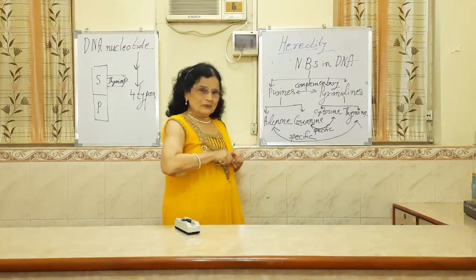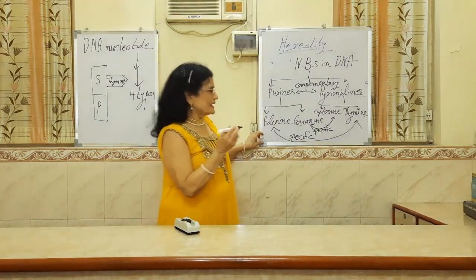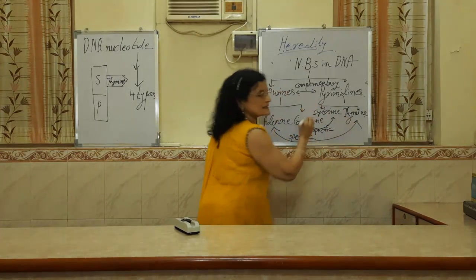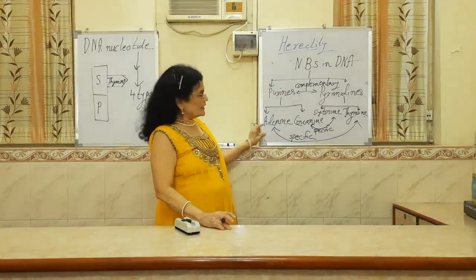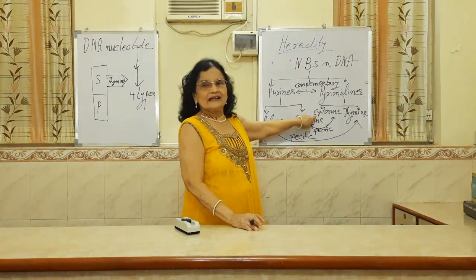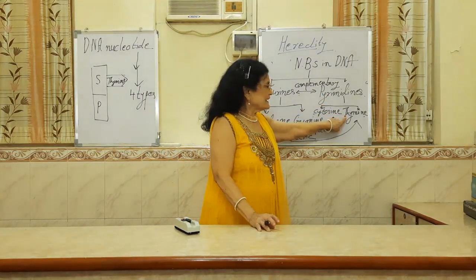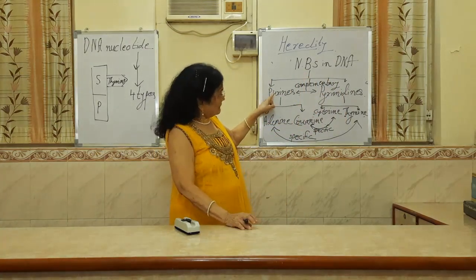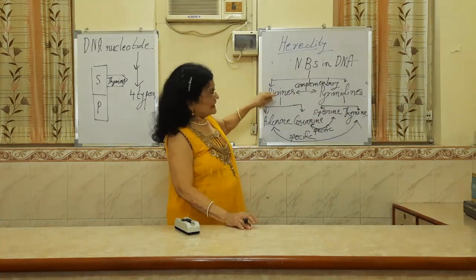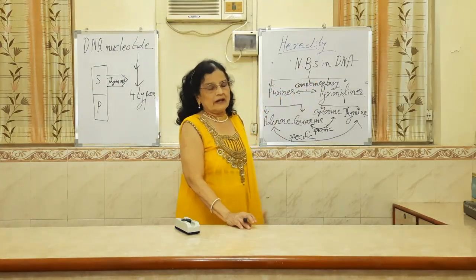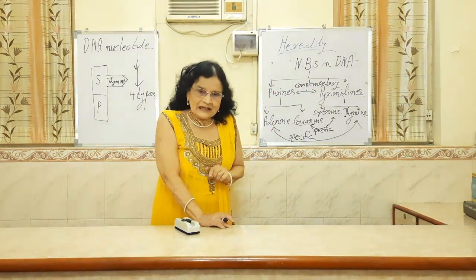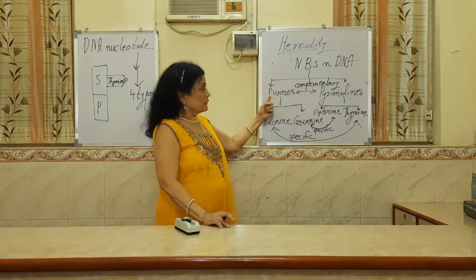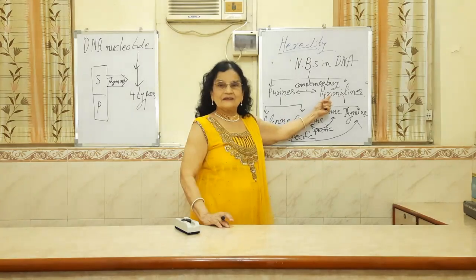I want you to keep your eyes on the first letter of this and the first letter of this. Jayesh, what is the first letter here? C. And what is the first letter here? T. Okay. Now we come on to purines and pyrimidines. Jayesh, which is the longer or bigger word between purines and pyrimidines?